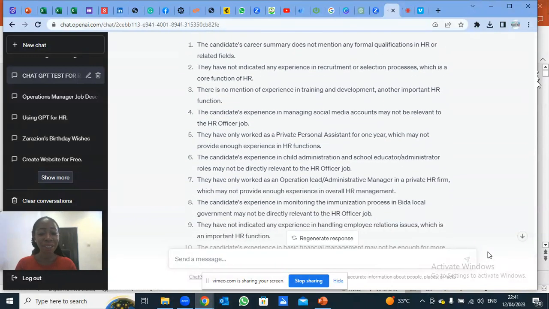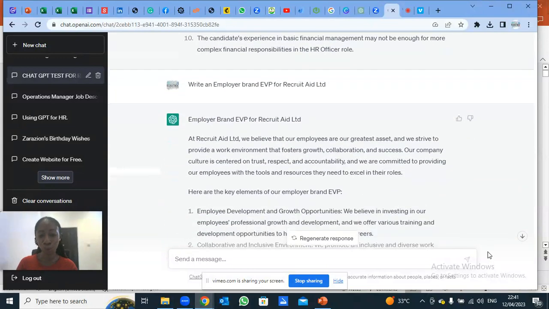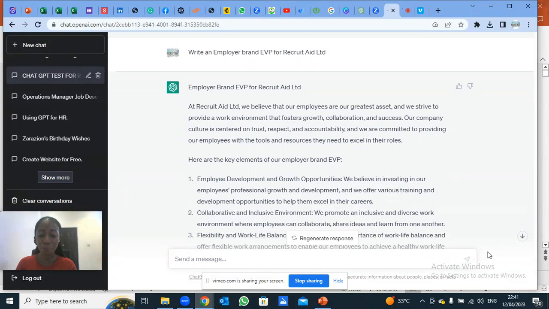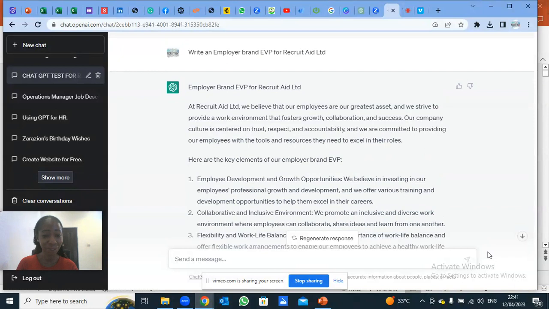So you can see these are things that you can even do with your own CV. Maybe you are in between jobs, you want to leave the current organization you're working in and go to another organization. You don't even know if your CV meets the target or the kind of jobs that you are looking to get. So you can take your CV to GPT, tell GPT to analyze this CV, give you pros and cons of the particular role that you are requesting for.